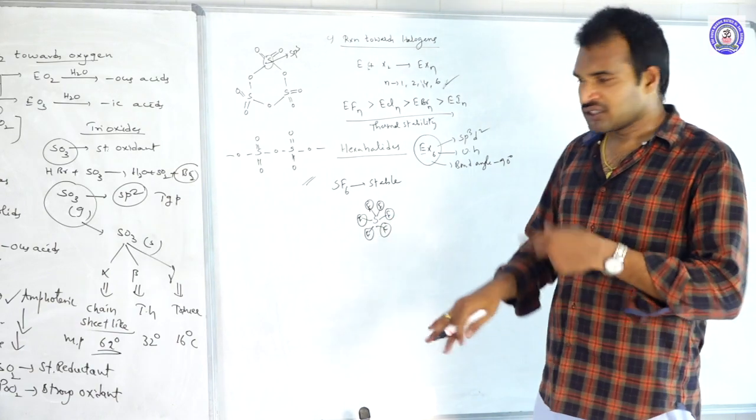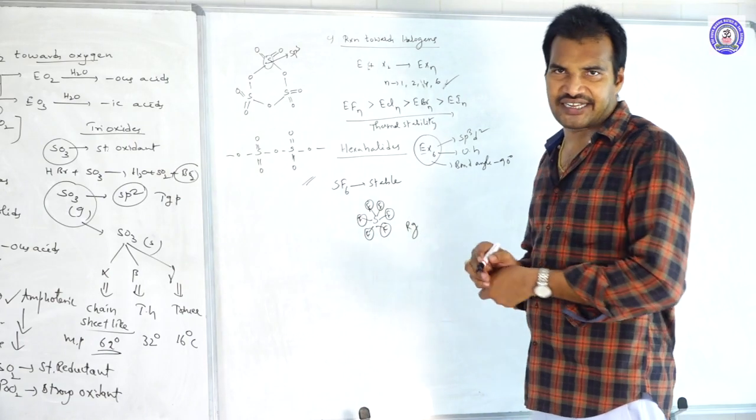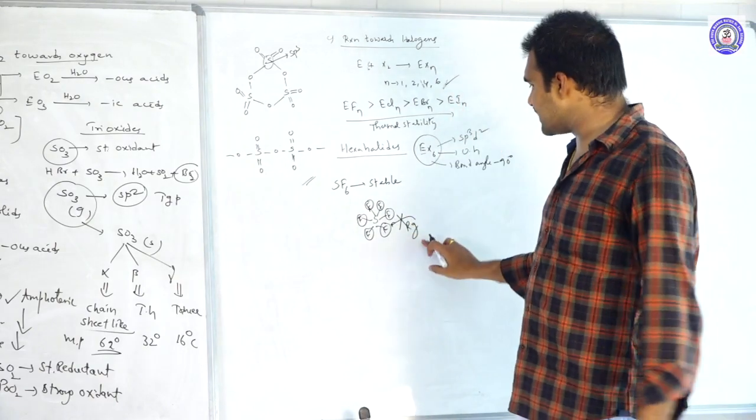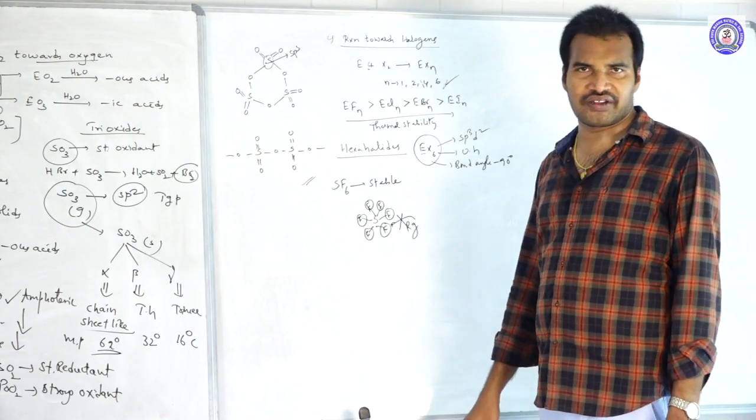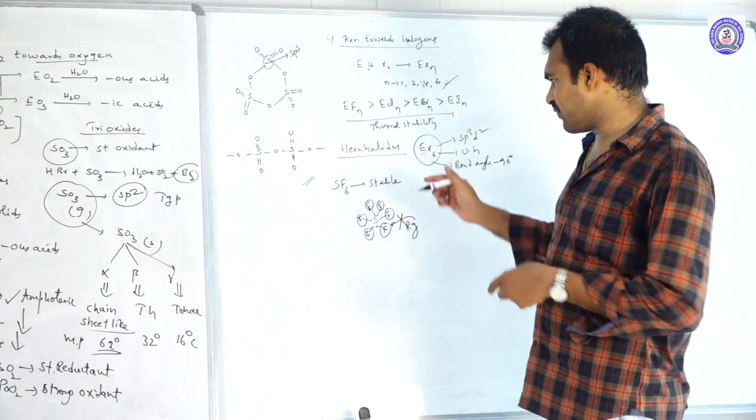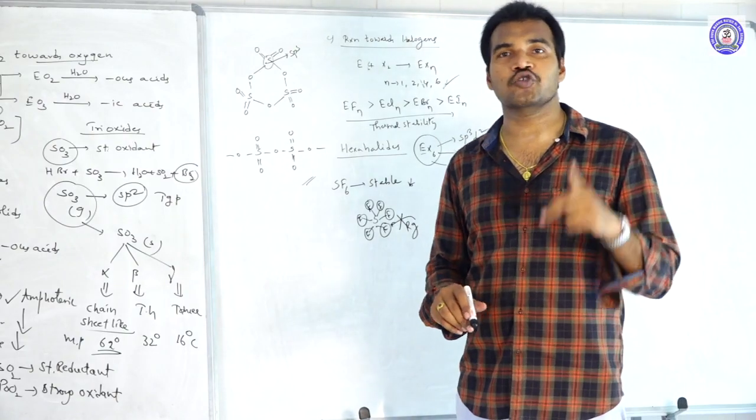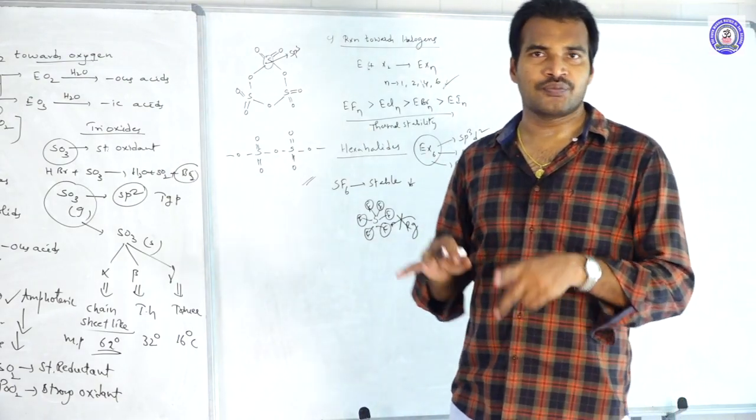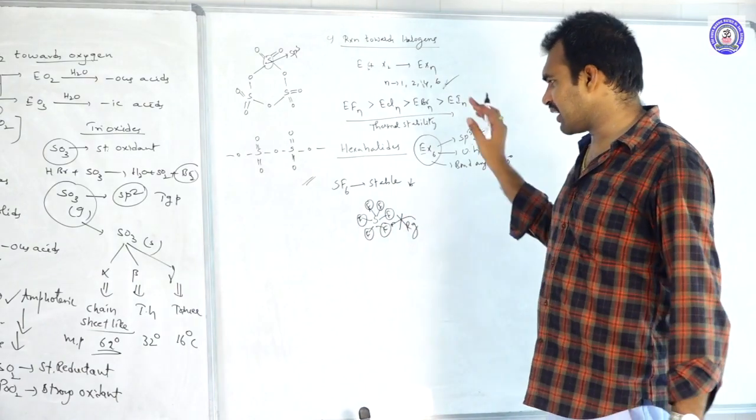6 fluorine atoms surround the central sulfur atom. If any reagent is trying to attack, the reagents cannot easily attack the central sulfur atom. If the reagents cannot attack the central sulfur atom, then they are highly stable. They may ask you this very important question: sulfur hexafluoride is highly stable or less reactive because 6 fluorine atoms surround the central sulfur atom. They prevent the attack of the reagents on the central sulfur atom. That is why SF6 is highly stable.